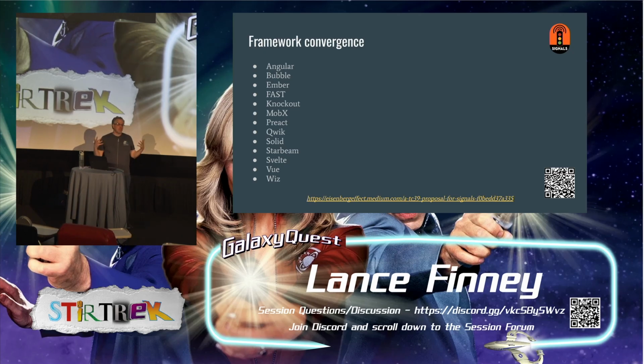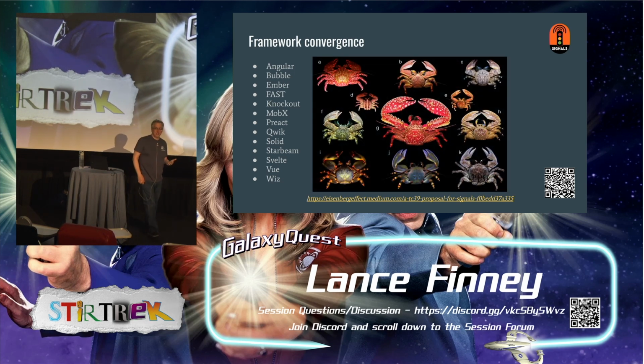So this problem of state management getting into the screen is a common problem for a lot of our frameworks. And so a lot of frameworks have actually converged on signals or something really close to signals over time. So here's a big list of frameworks that have all converged to signals or something signal-like over time. It's kind of like biological evolution. If you look at this picture of crabs, you'd think they'd all have a common recent ancestor, but they don't. They came from very different forms, but it just happens that having 6 legs and 2 claws is really a good way to live on the bottom of the ocean, so there's been convergent evolution. Same thing with signals. It fits the problem well, so there's been convergent evolution.